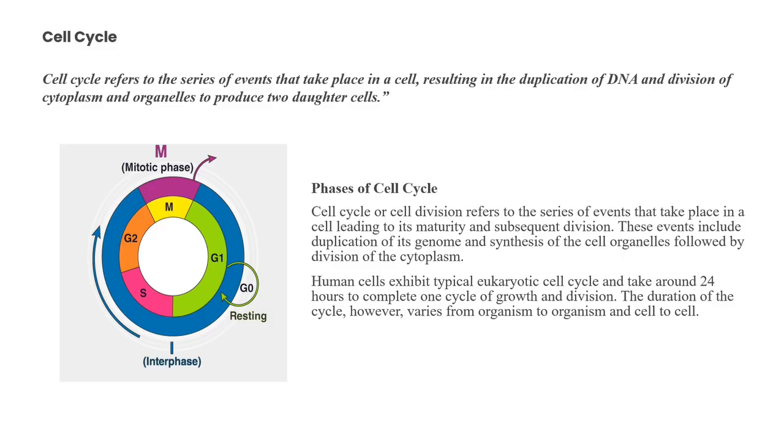Human cells exhibit a typical eukaryotic cell cycle. It takes around 24 hours to complete one cycle of growth and division. But the duration varies from organism to organism and even cell to cell.